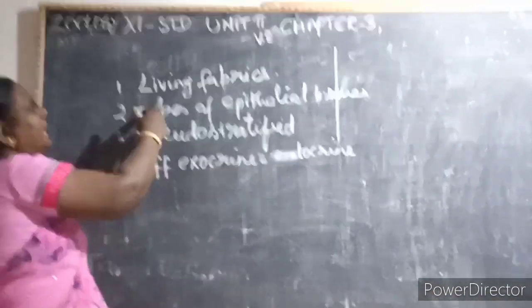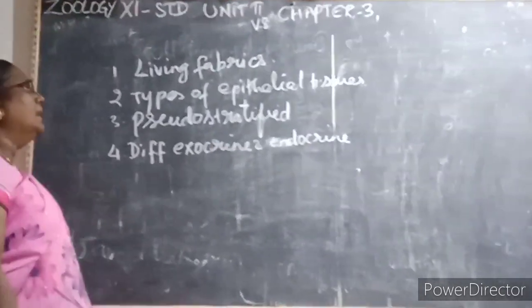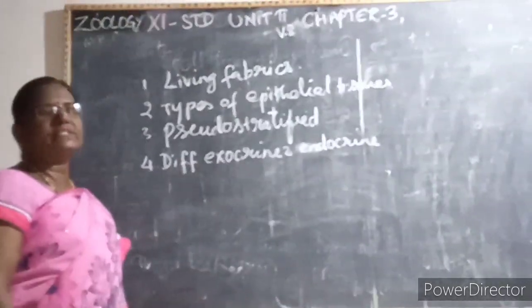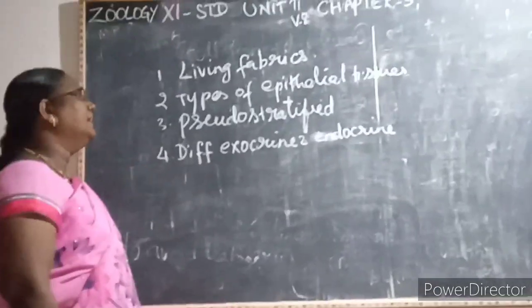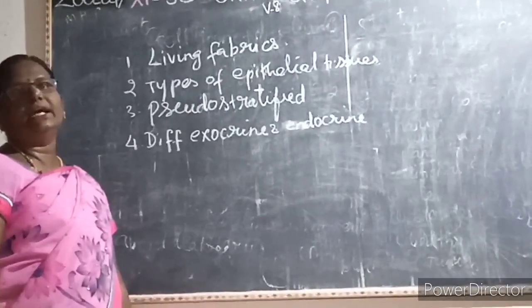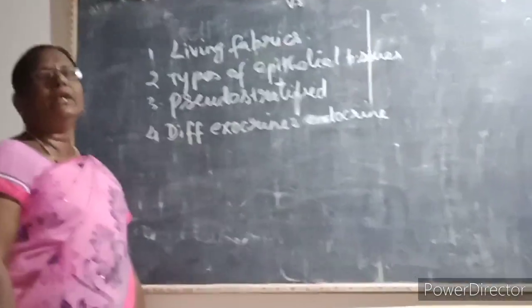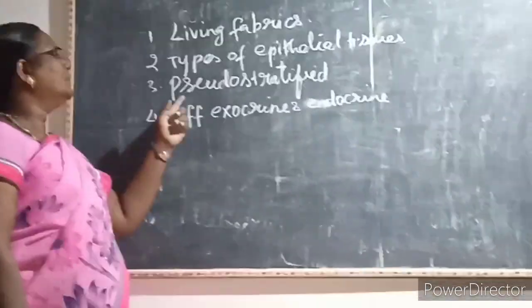Hence the tissues are called as living fabrics. Then what are the types of epithelial tissue? Squamous, columnar, cuboidal and pseudostratified. Then why is it called pseudostratified? Even though it is a single layer, it looks like a multi-layer due to the appearance of the nucleus at different levels in the cell. Hence it is called as pseudostratified.